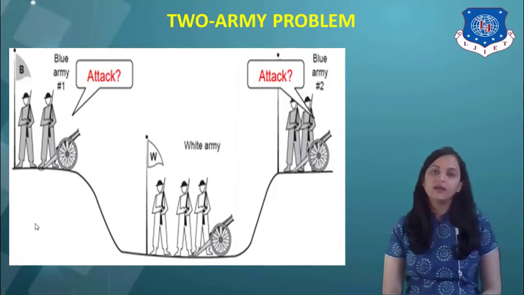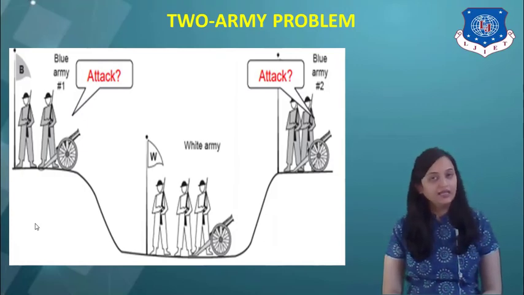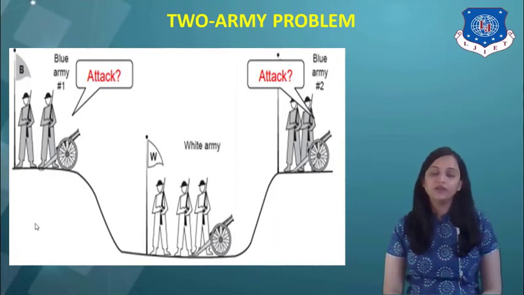But what if the acknowledgement is not received correctly at blue army 1? Blue army 2 will attack at 9 AM in the morning and blue army 1 will understand that as we have not received the acknowledgement, we are not ready to attack at that time. So they will not attack and the war can be lost by the blue army.